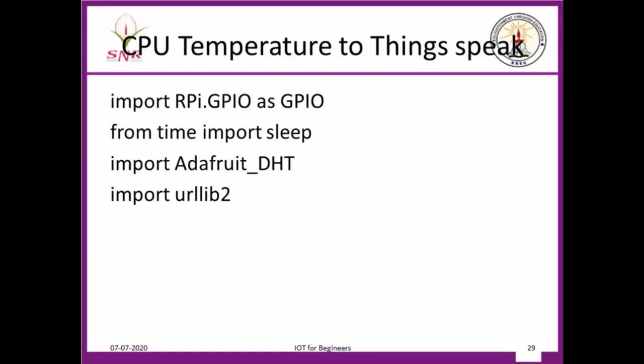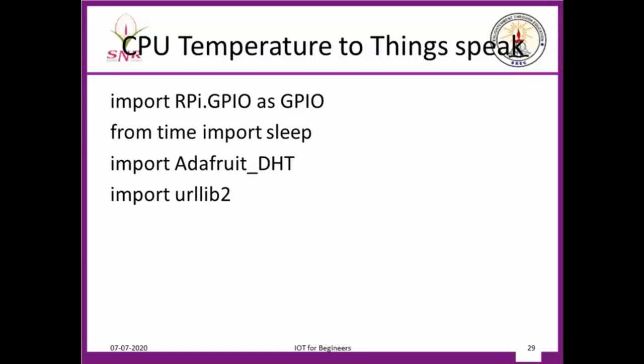Okay. On the board also you have a temperature sensor. So I am using the temperature sensor which is present on the board. You can use that sensor to find out the temperature of your board CPU. I have a BCM CPU. You can find out the temperature of that CPU. Okay, so I am using this library. Once I import that library, I can use a function of that library and get the temperature and the humidity of the CPU. Okay, the environment. Okay, now of the CPU.